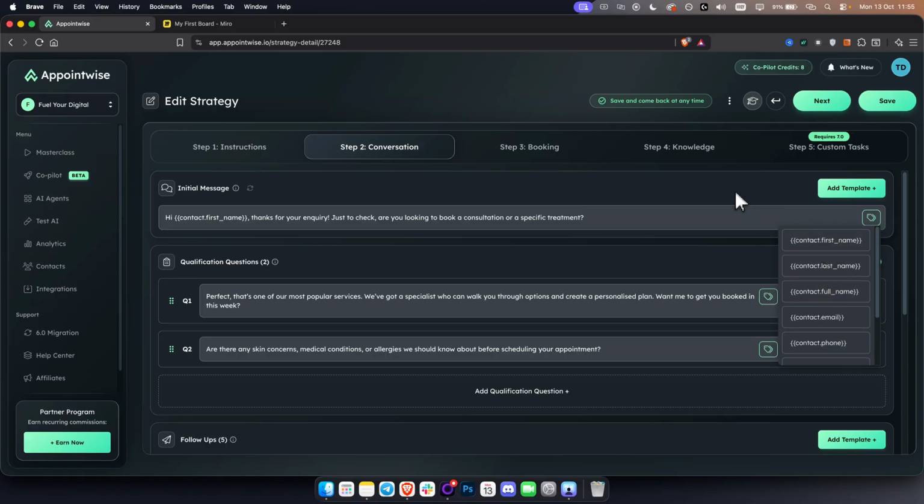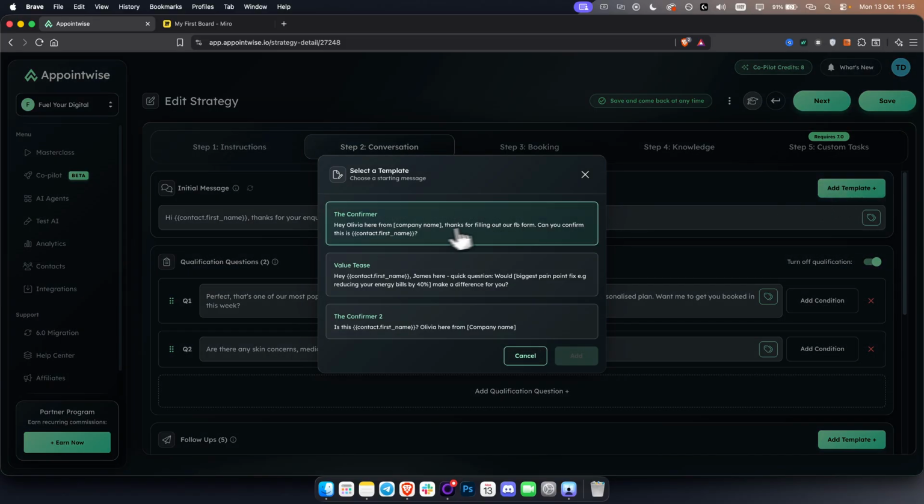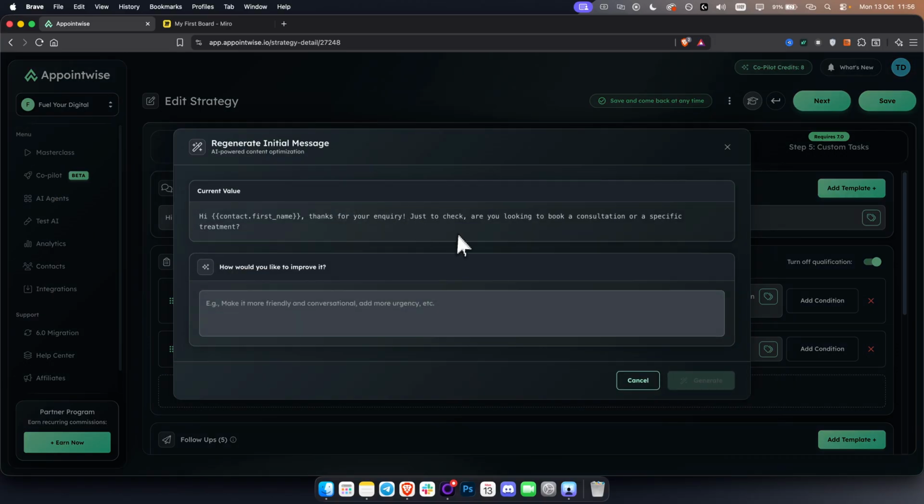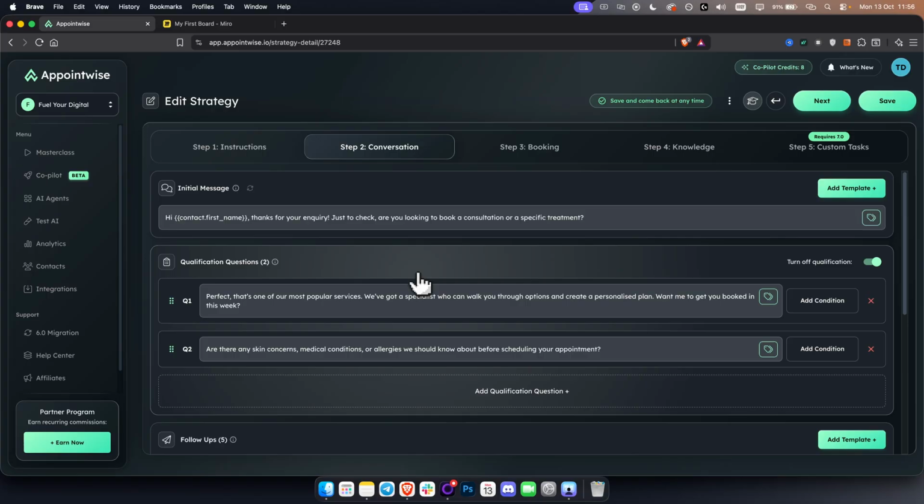Usually it's going to be just first name, and you can even add template here. And here you have the confirmer, you have value teas, or you have the confirmer too, okay? You can choose from these templates within this, or you can just click here and you can adjust this however you want. You can also regenerate initial message, and you can make it here. Let's say you can say something like, make it more professional, and you can generate that, okay? So you can do that.